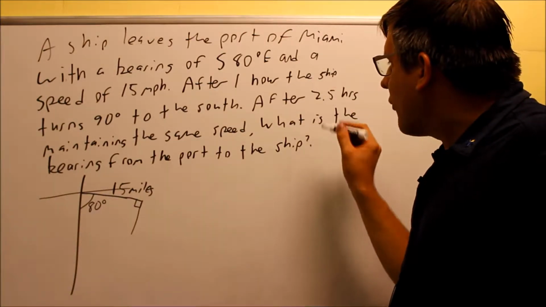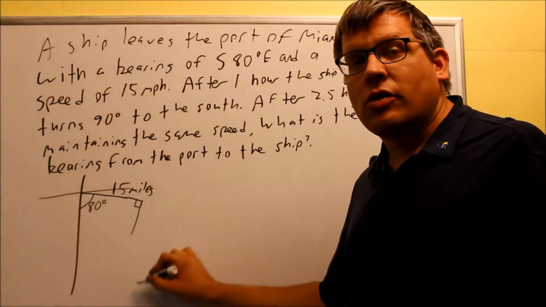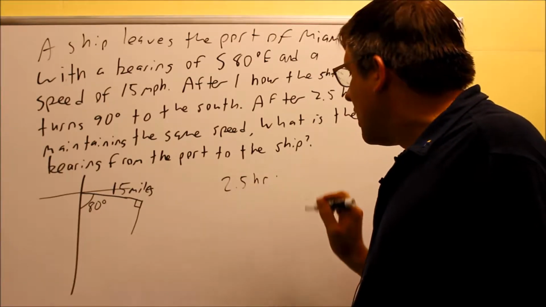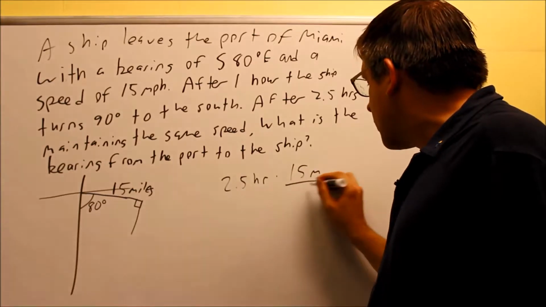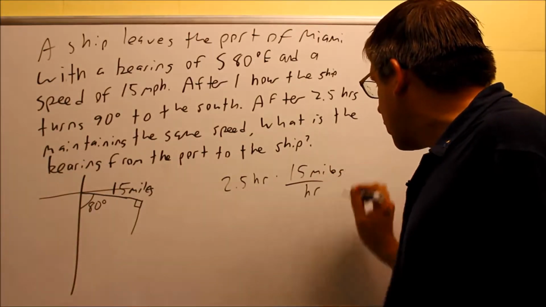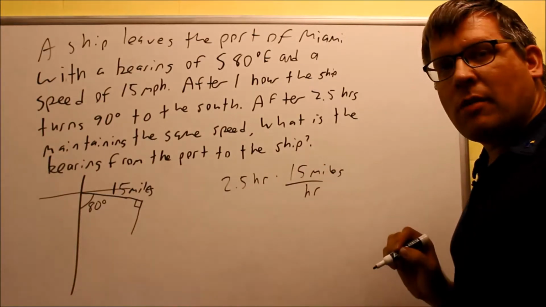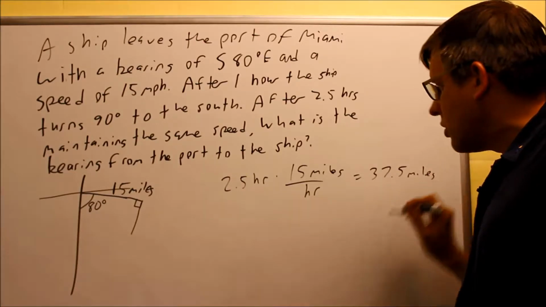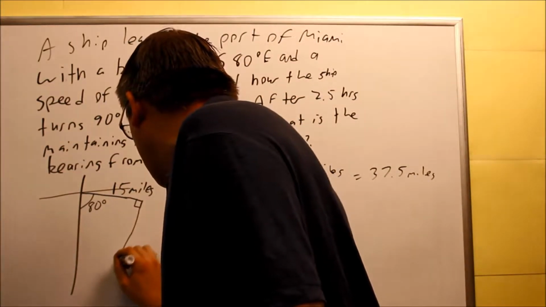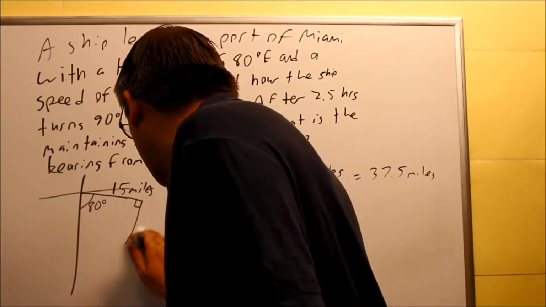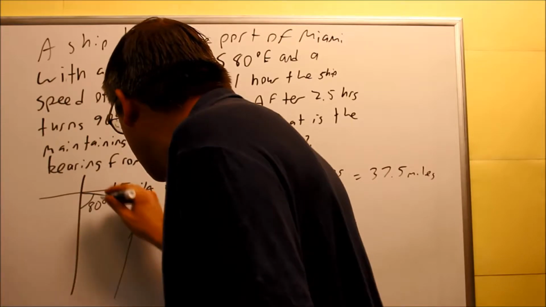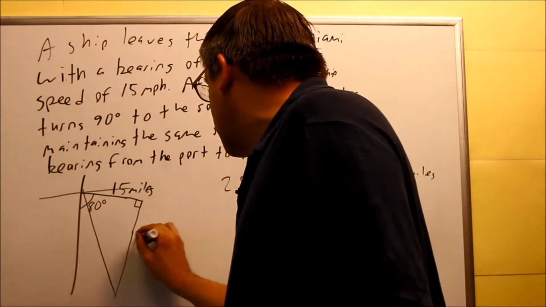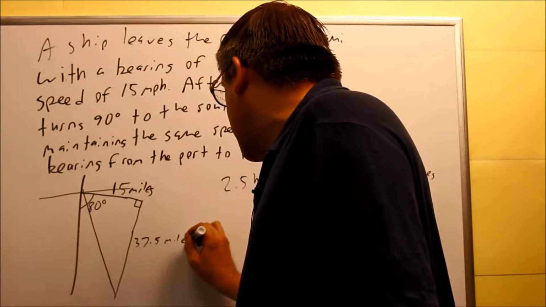for 2.5 hours. I want to find out what the mileage is going down this way. So I'm going to take 2.5 hours and multiply it by 15 miles per hour. The hours are going to cancel. I'm doing 15 times 2.5. If I multiply that, I get 37.5 miles. So that means I'm going to draw this triangle here, and this gives us 37.5. I'm going to draw it straight, and then it'll take me back to the original one. This distance right here is 37.5 miles.